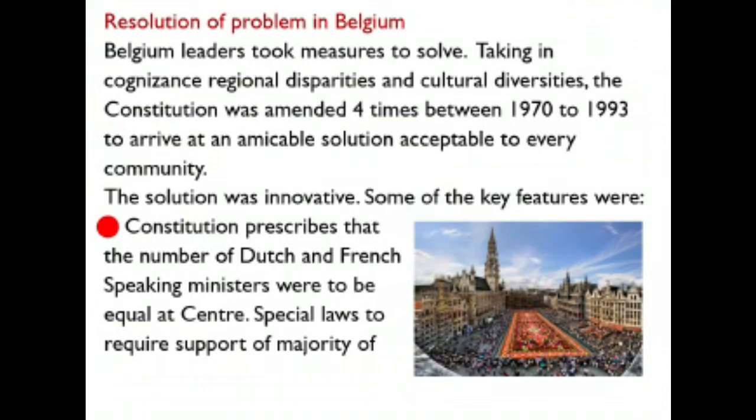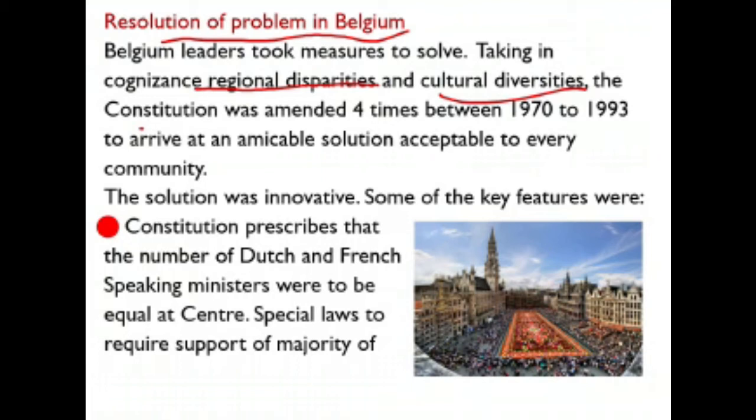Now how was this problem resolved? The Belgian leaders recognized that there were vast regional disparities and cultural diversities in the country, so there should be an arrangement so that everyone could live together within the same country.